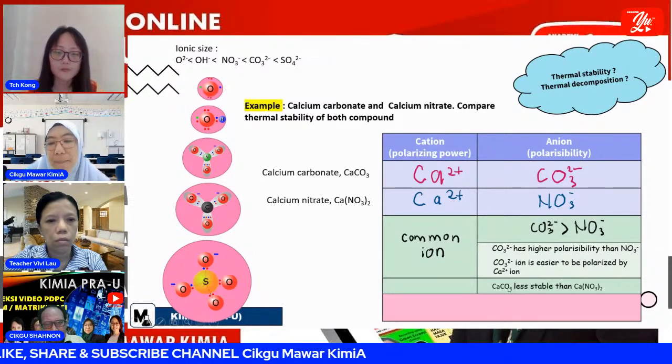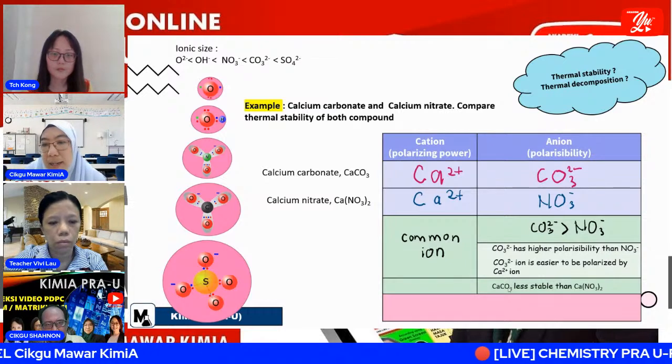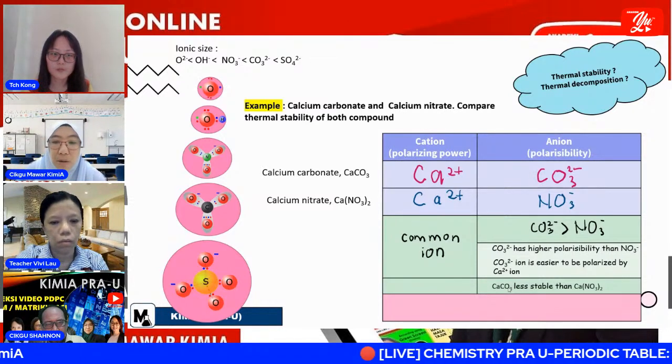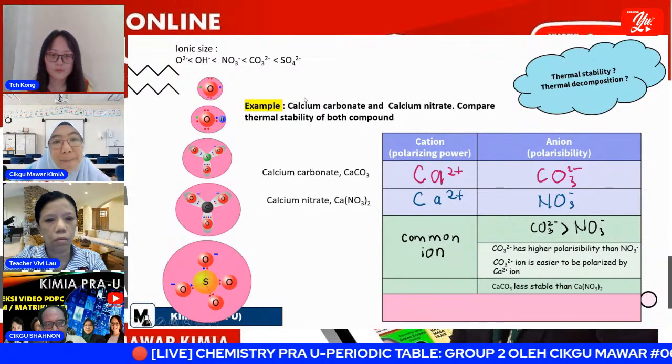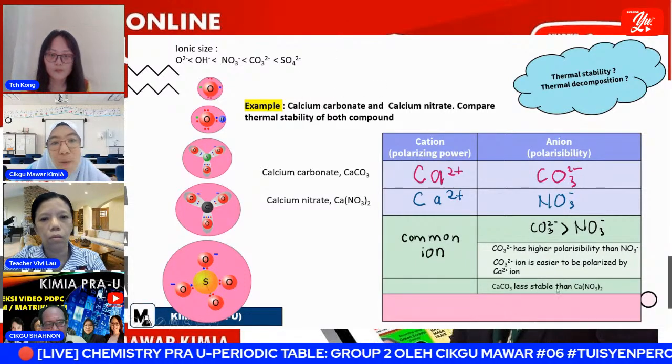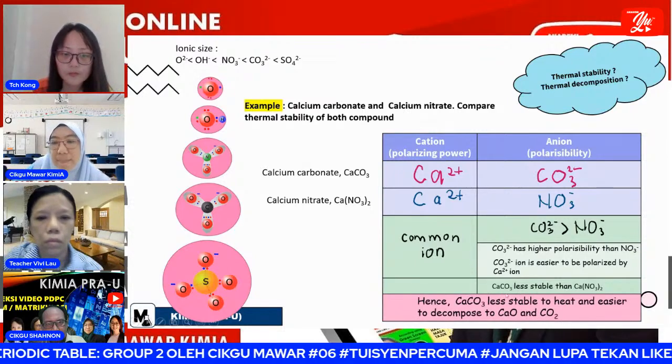Don't say that carbonate is less stable than nitrate. No, that is wrong. When you want to compare the thermal stability, you must mention the full name of the compound. So calcium carbonate is less stable than calcium nitrate.